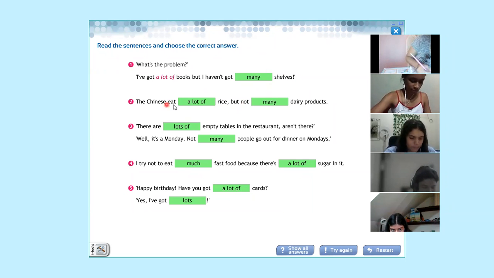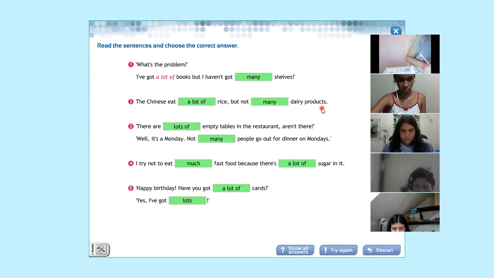Number 2, Chinese eat a lot of rice because it's in a general way, and obviously you say a lot of. Remember that a lot of can be for both countable and uncountable forms. For the 2 are accepted. But not many dairy products. Remember that the products are individual, and obviously you can count them.